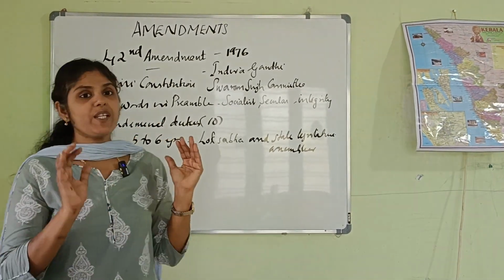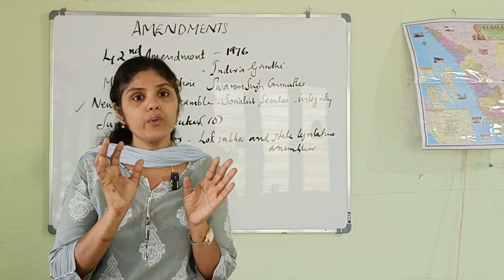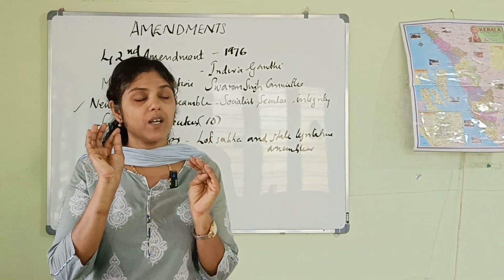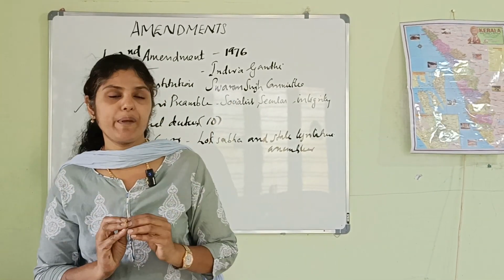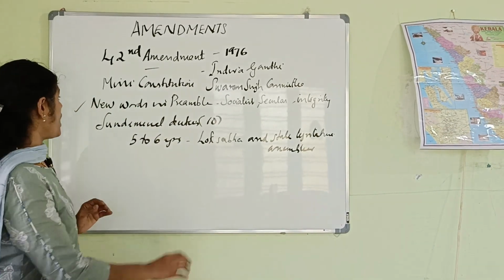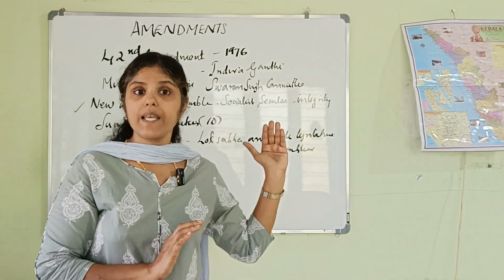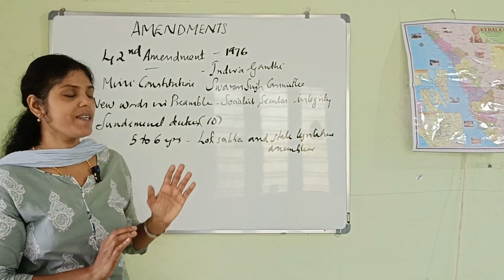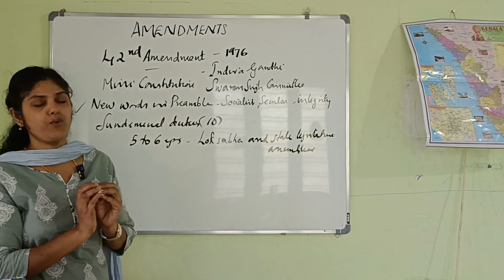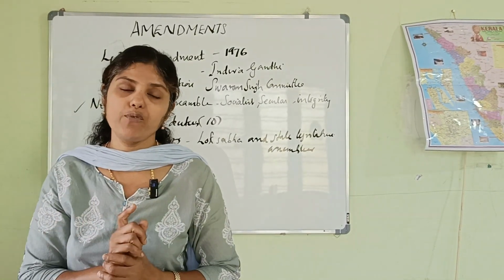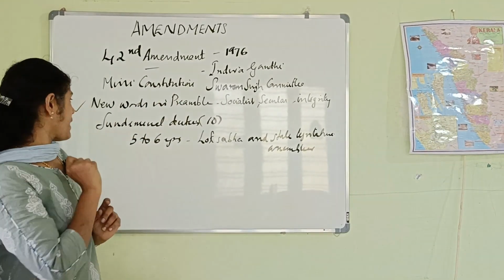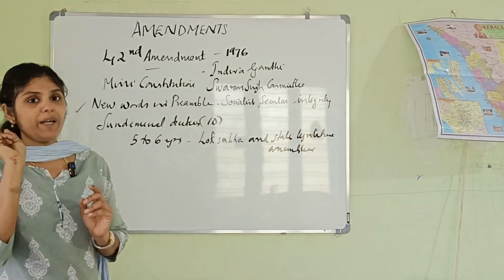Then, which are the points that should be concentrated on while studying the 42nd Amendment Act? The major point is that new words were added to the Preamble. That means socialist, secular, and integrity. These three words were newly added to the Preamble of the Indian Constitution as per the 42nd Amendment Act of 1976. Note that point.